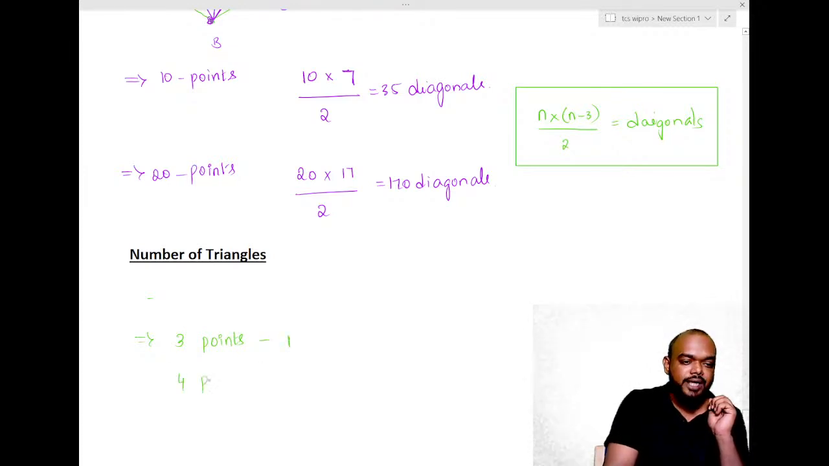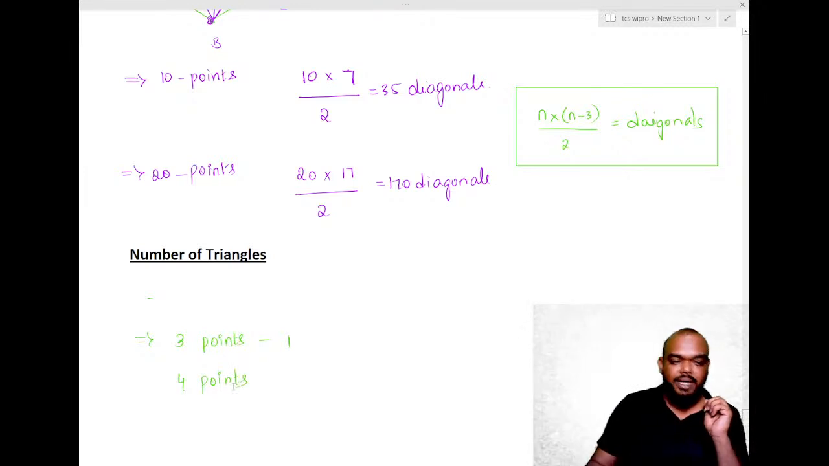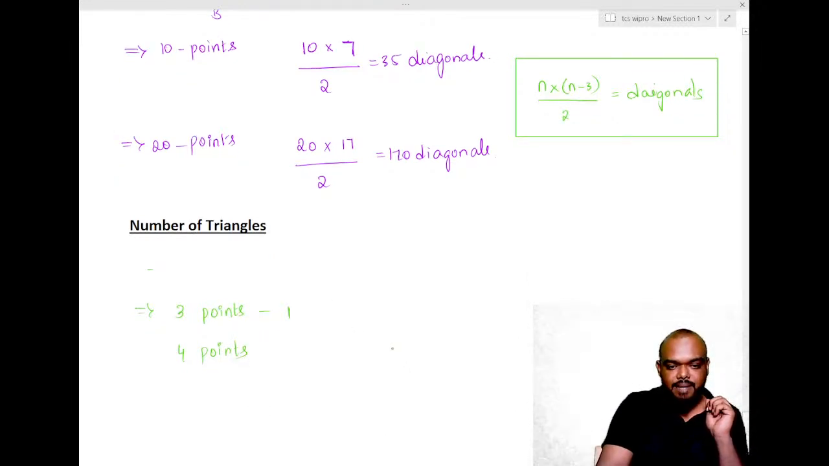If there are 4 points, what happens? How many triangles? Observe. Let us say these are my 4 points. This is one triangle and this is another triangle. 2 are done. If I take this, this is one triangle, and this is another triangle. We can get how many? 4 triangles in this.